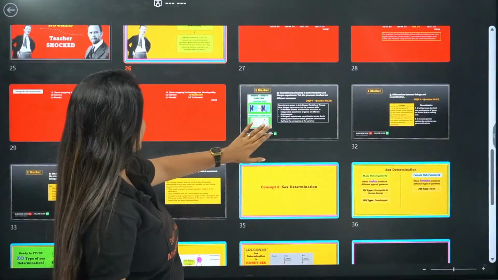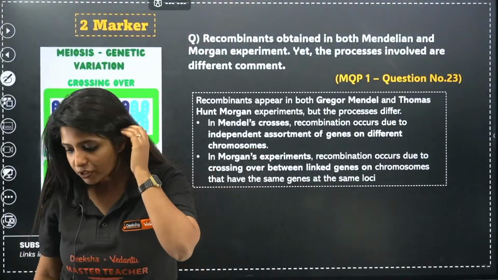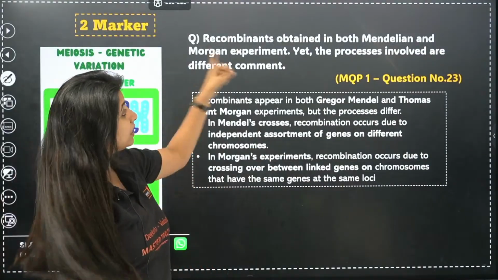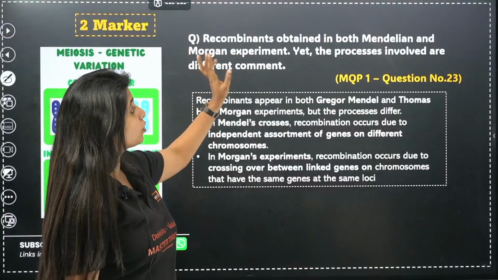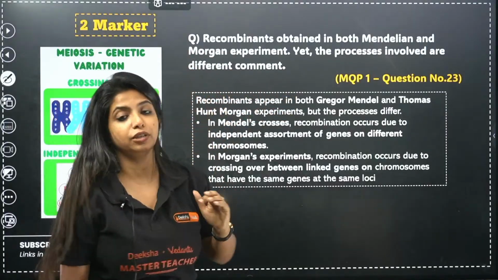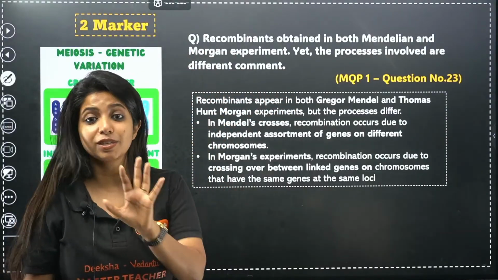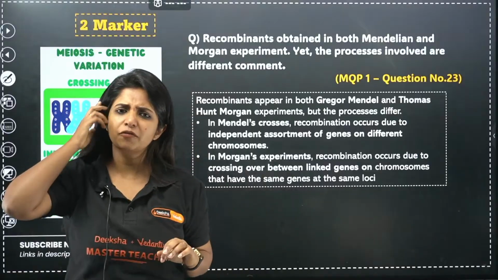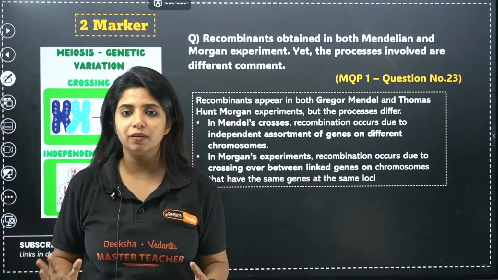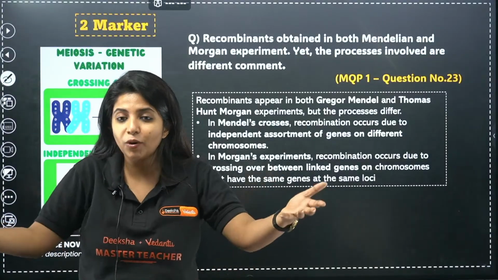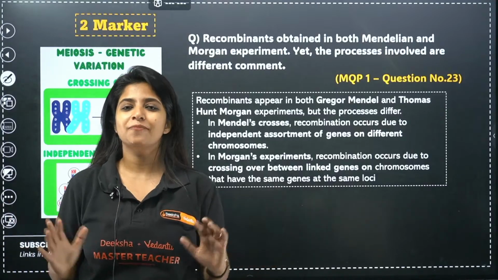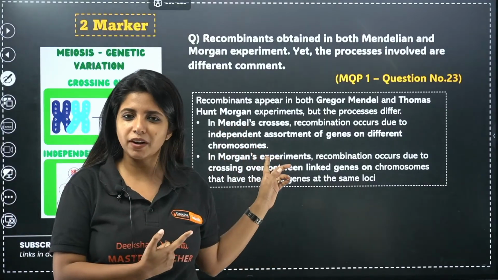Now this is a second PUC question which has come before. Recombinants are obtained in both Mendelian and Morgan's experiments, yet the processes involved are different. Comment. So how do you give the answer for this? It is a 2-marker question. Recombinants are found in Mendel's experiment and in Morgan's experiment. How is it different? How do you get new recombinants out there? What are the processes? Morgan's experiment is something that we saw.